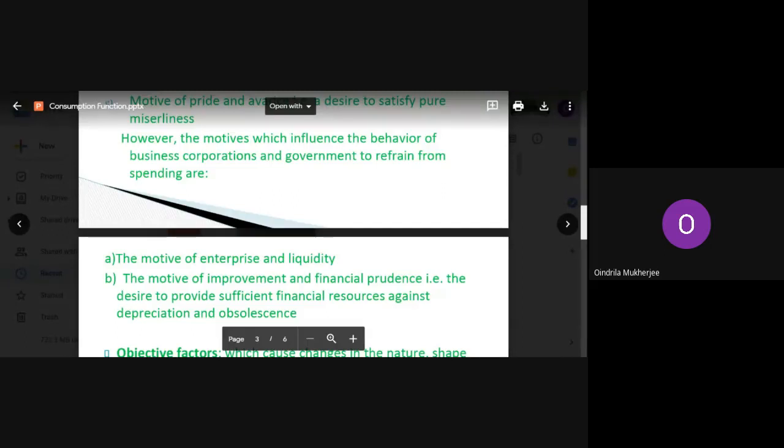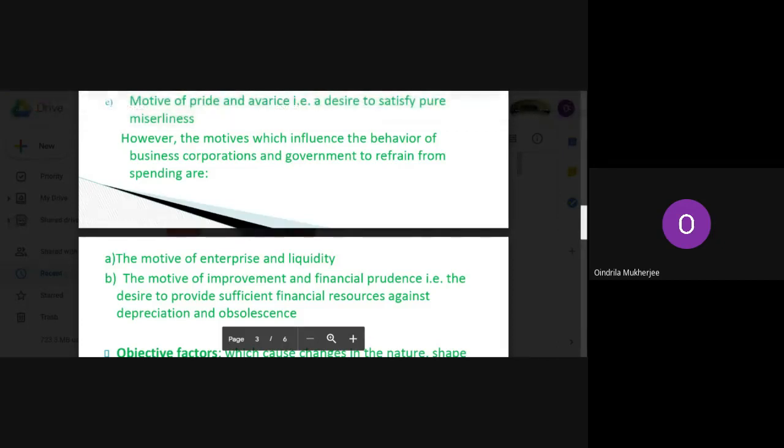And there is one more motive called the motive of financial prudence. Now, what is financial prudence? It is the desire to provide sufficient financial resources against depreciation and obsolescence. So that is called the motive of financial prudence. It is basically the desire, the requirement, to provide sufficient financial resources. So that is called financial prudence.